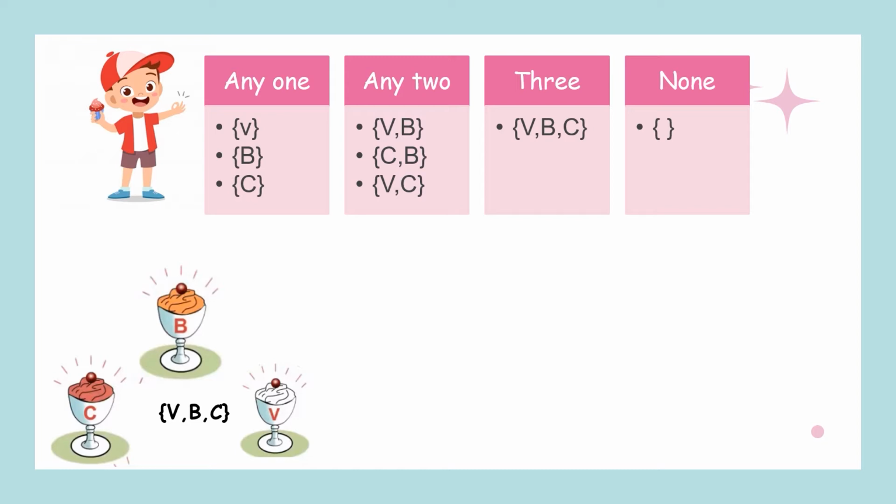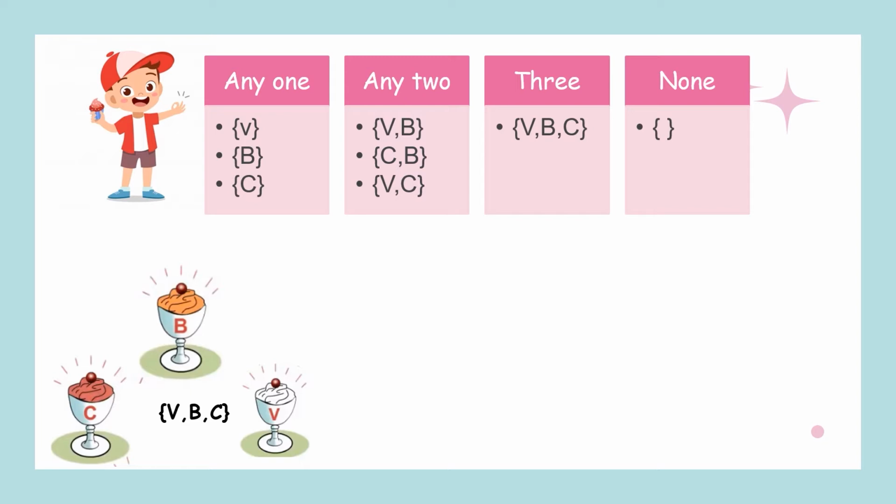If I ask you to choose any 2, you will choose in this combination: vanilla with butterscotch, or chocolate with butterscotch, vanilla or chocolate, like that. If I ask you to choose all the 3, you will choose all the 3, no other choice. And if I tell you that you should not eat it, as you are allergic to it, then you will not choose anything, so it is a null set.